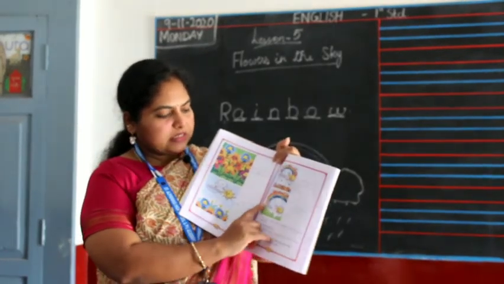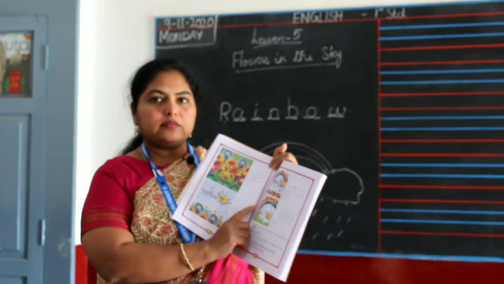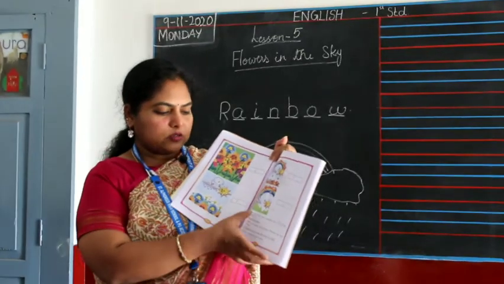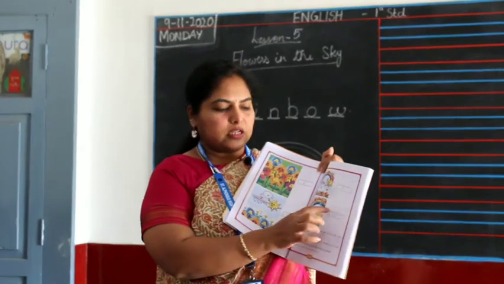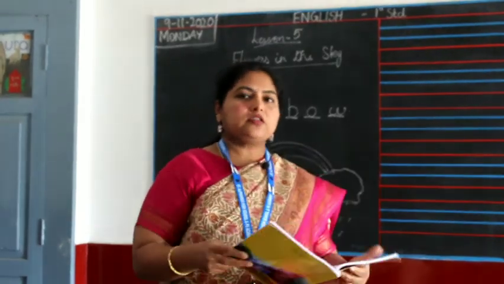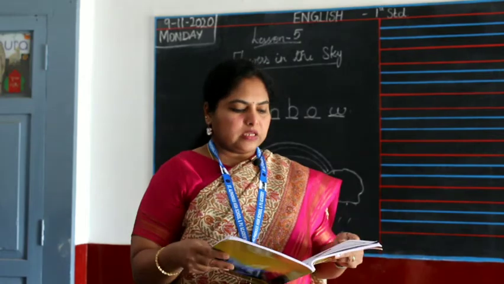Next one, you'll see the rain, the sun, and the rainbow in the sky. So the sun, rain, and rainbow are in the sky together. So that's your first sentence. So that's how you have to mark the sentences.